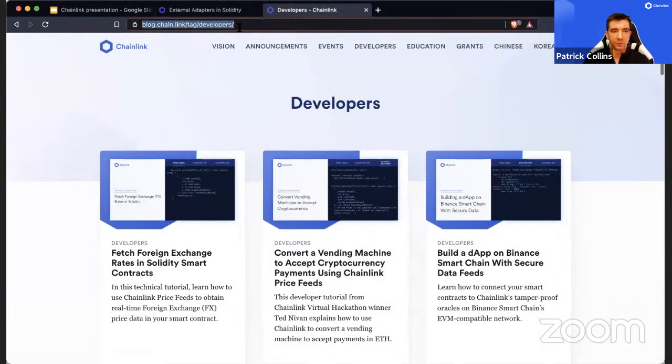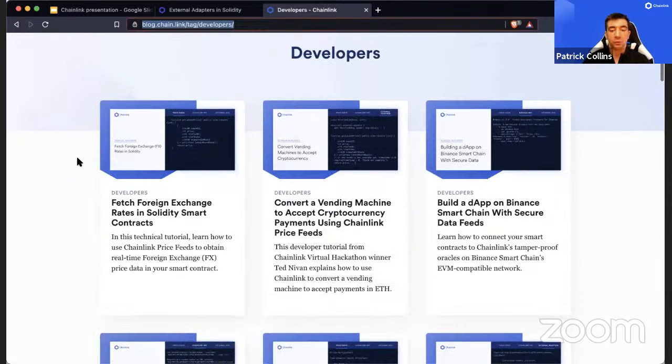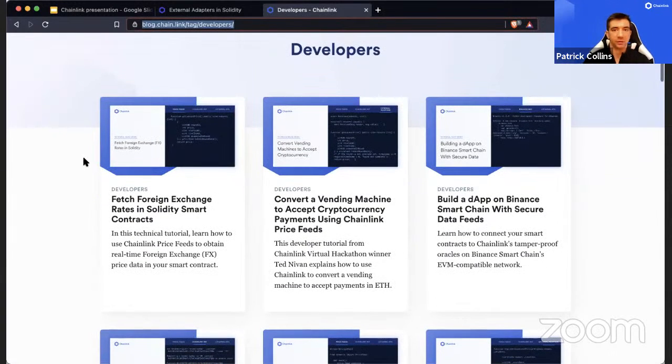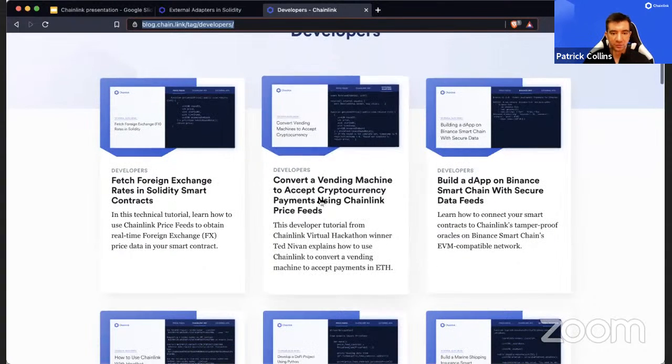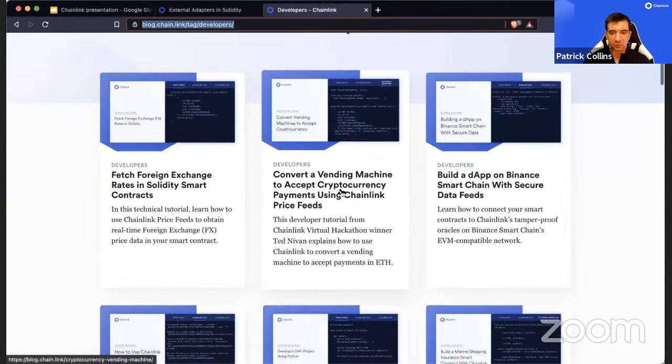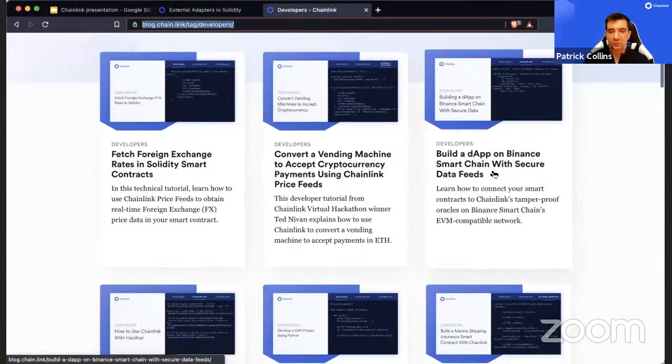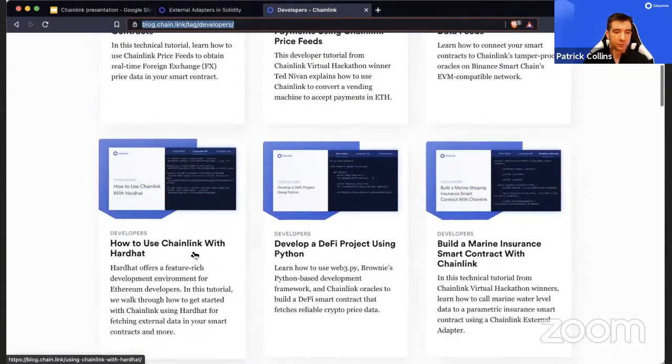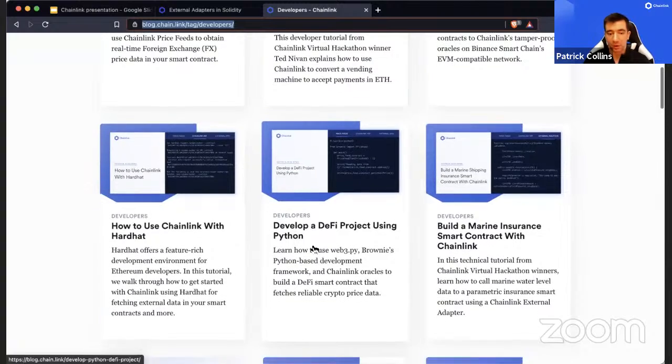If you go to the developers section of blog.chain.link, there are some really cool examples of building your own whatever, right? Build a vending machine, convert a vending machine to accept cryptocurrency, build a dApp on Binance Smart Chain, how to use Chainlink with Hardhat, develop a DeFi project with Python.